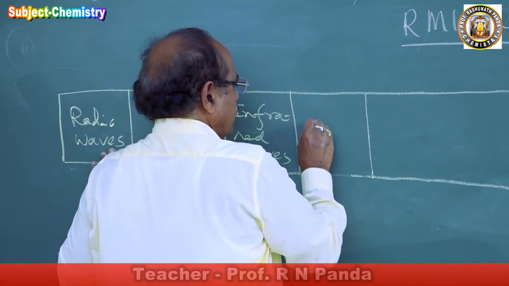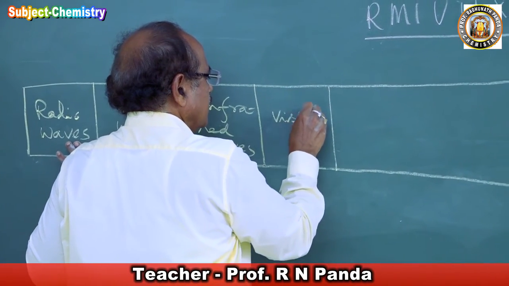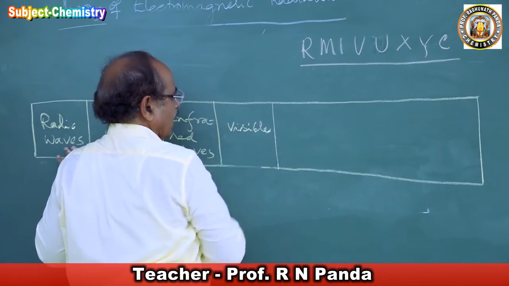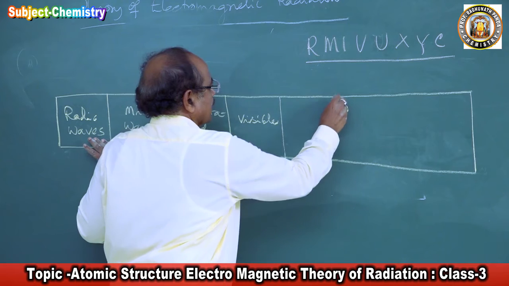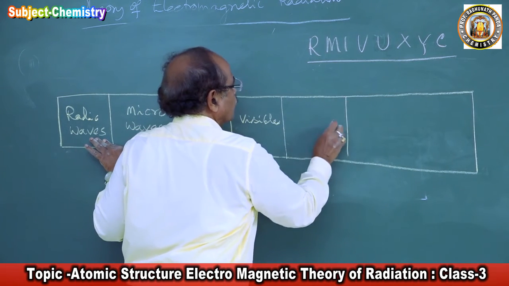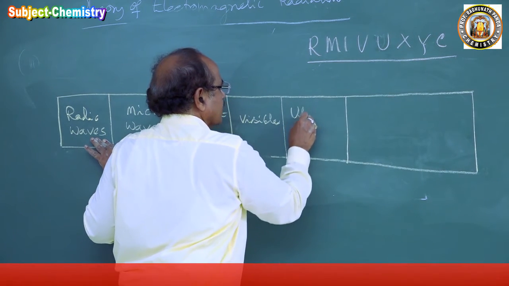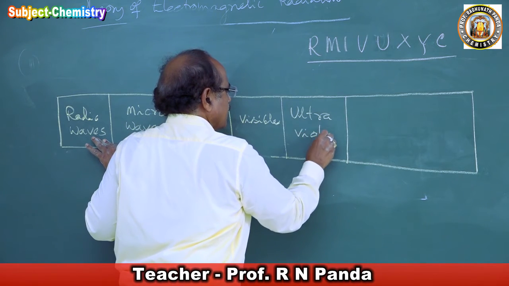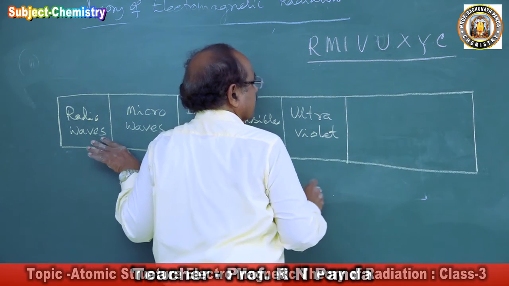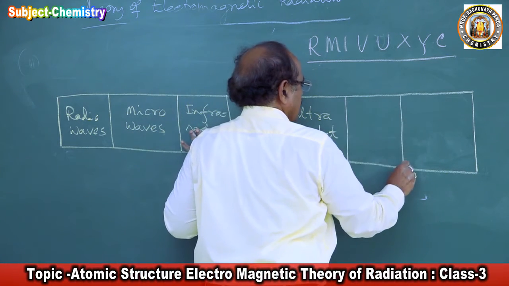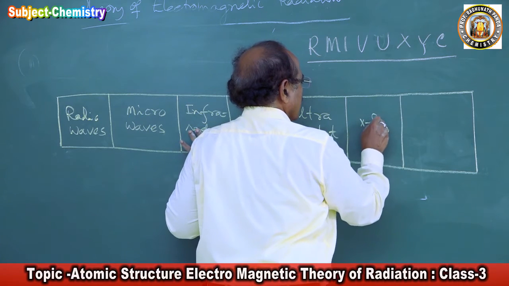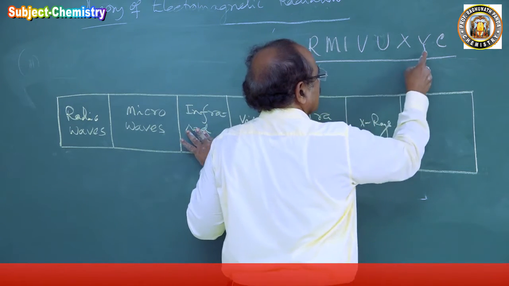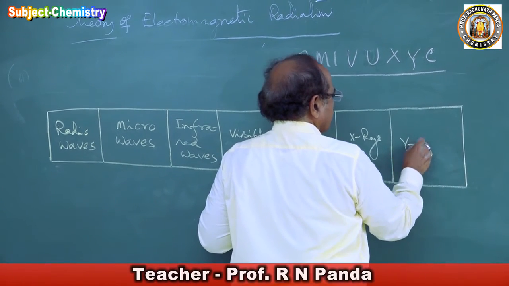V is visible waves, visible light, whatever you call it. Then U is ultraviolet rays. Then X, X-rays. And Y, the gamma rays.